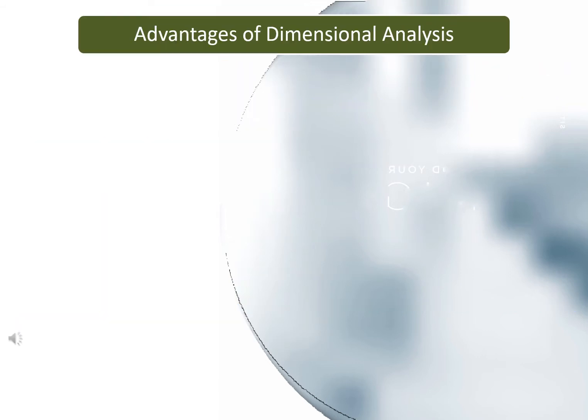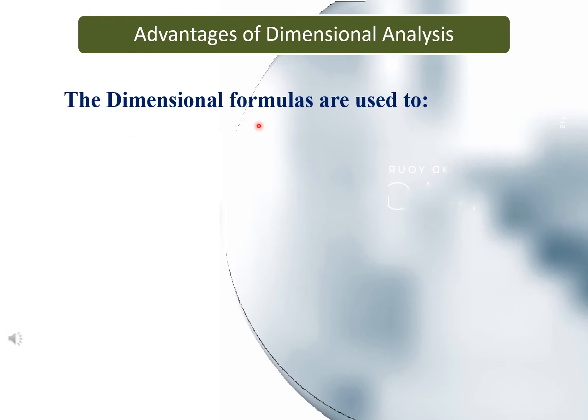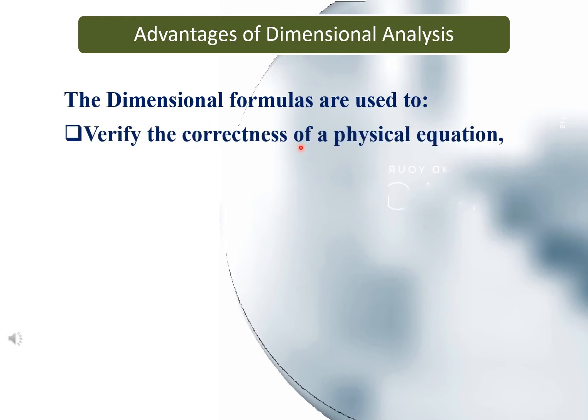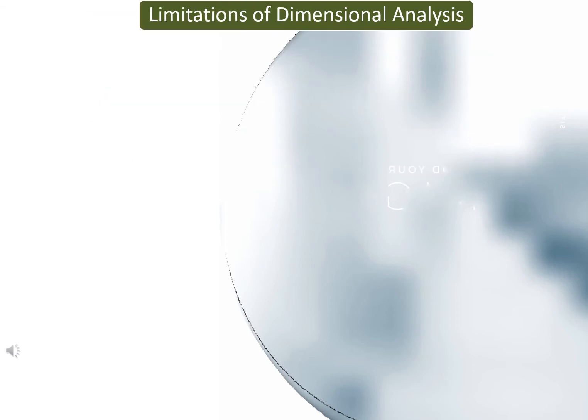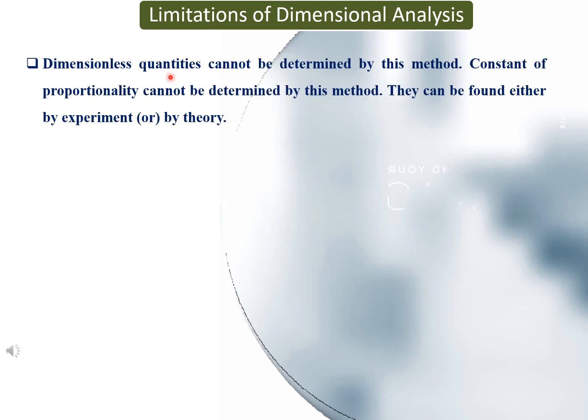Advantages of dimensional analysis. The dimensional formulas are used to verify the correctness of a physical equation, derive a relationship between physical quantities. Limitations of dimensional analysis. Although there are many advantages of dimensional analysis, we have some limitations of dimensional analysis. Dimensionless quantities cannot be determined by this method. Constant of proportionality cannot be determined by this method. They can be found either by experiment or by theory.